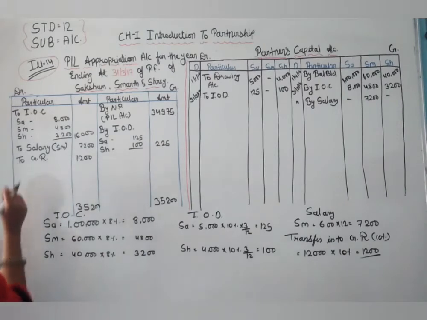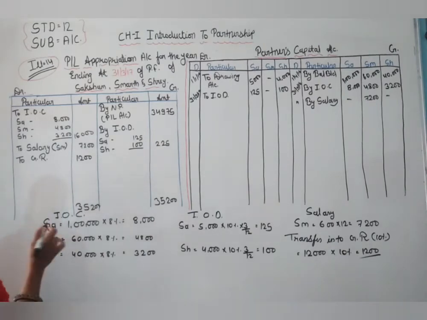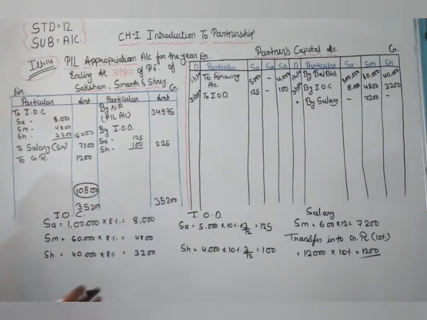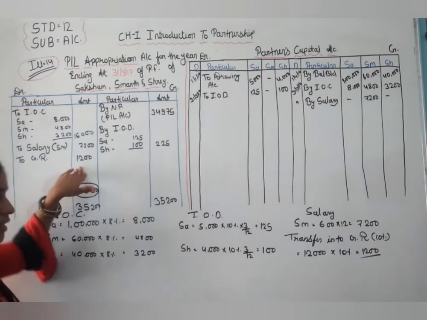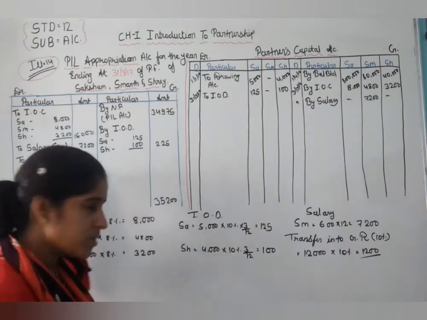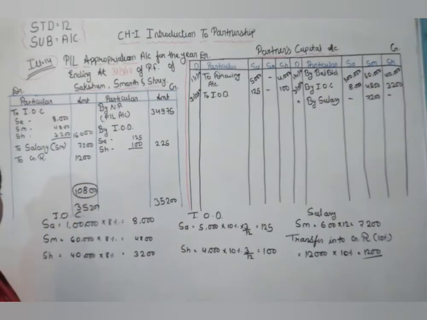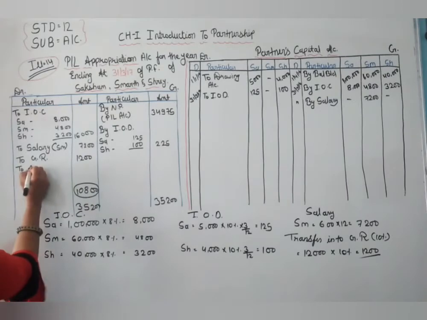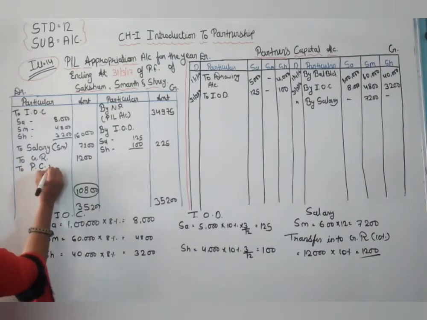Now here, the divisible profit, the difference, is 10,800. Okay, 12,000 minus 1,200 reducing, then 10,800 is the divisible profit. So it is transferred to the partners' capital account.